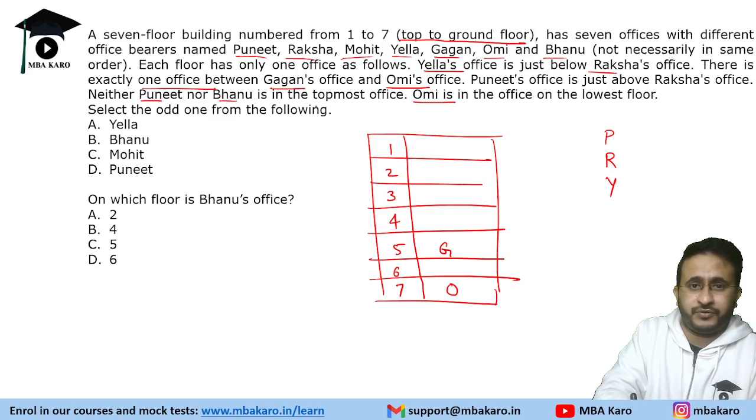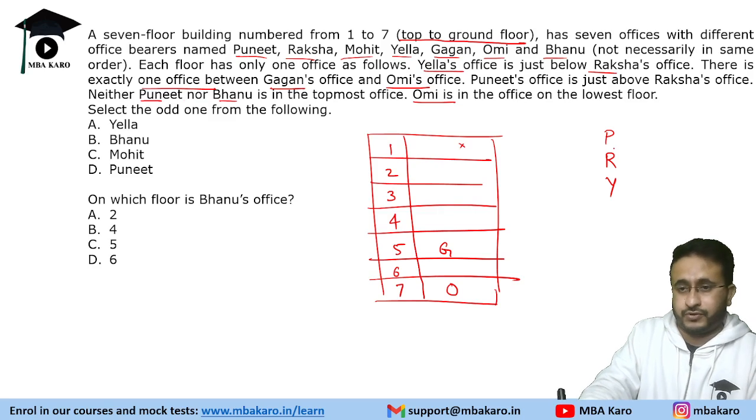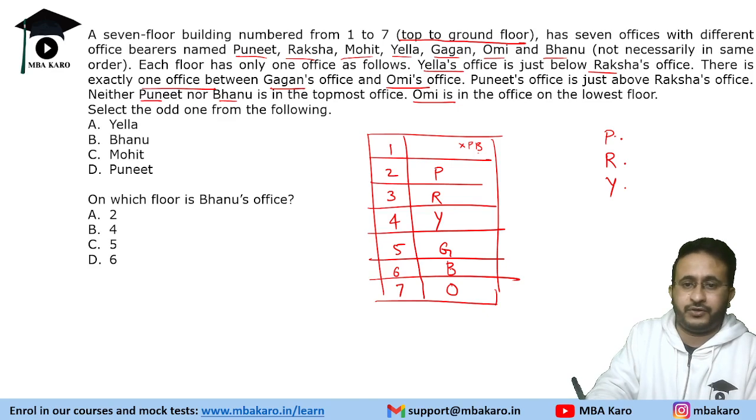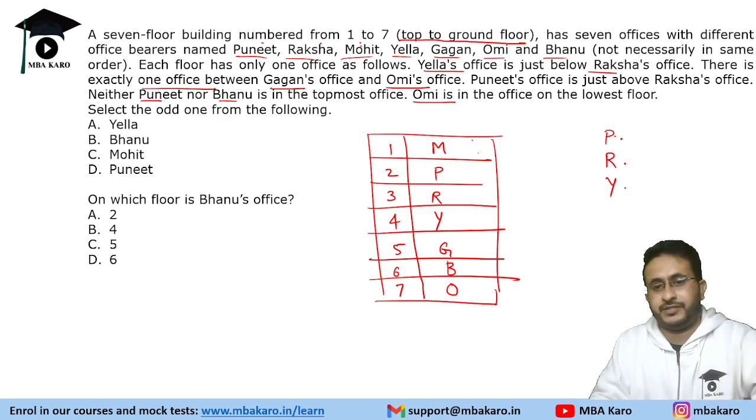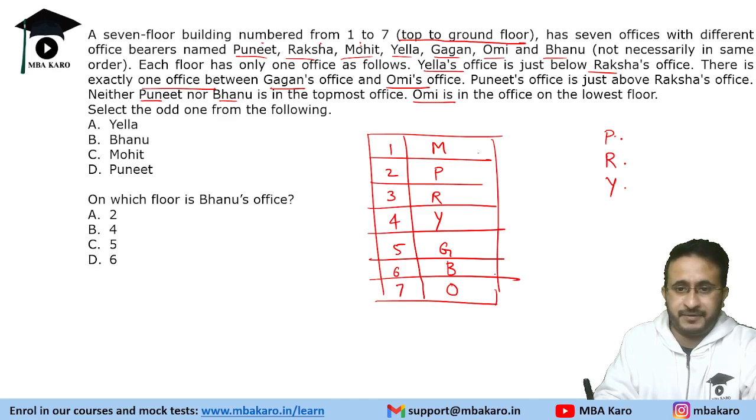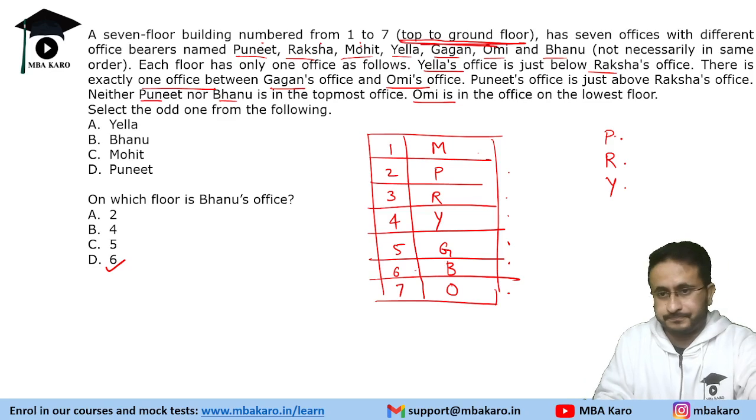Neither Puneet nor Bhanu is in the topmost. So Puneet and Bhanu cannot come here. So Puneet, Raksha and Yella have to come here. So these three will come in this order. So Bhanu cannot come here. Bhanu will come here. One person that remains is Puneet, Raksha, Mohit. Mohit will be the topmost one. Okay. Now the arrangement was simple. Right. What mistake I made was I put the numbers 1, 2, 3, 4 and hence got this answer wrong. So Bhanu's office, I put 2 as the answer. The answer should be 6 because the numbering is from top to bottom.